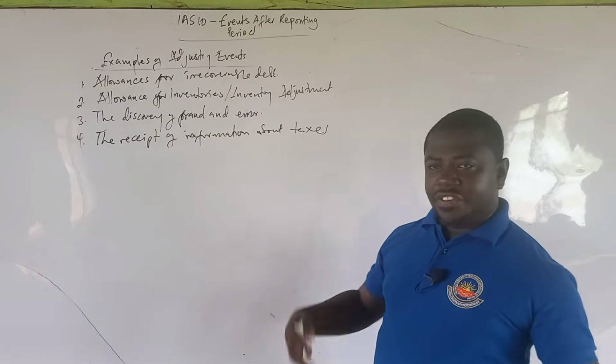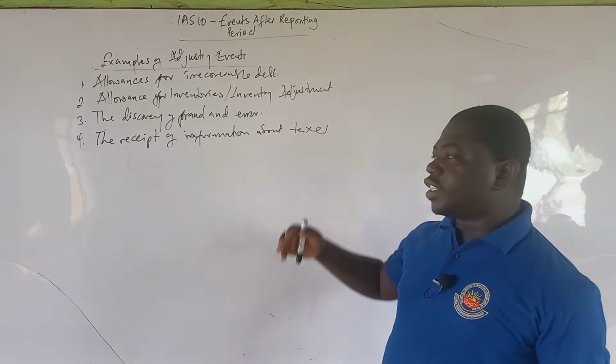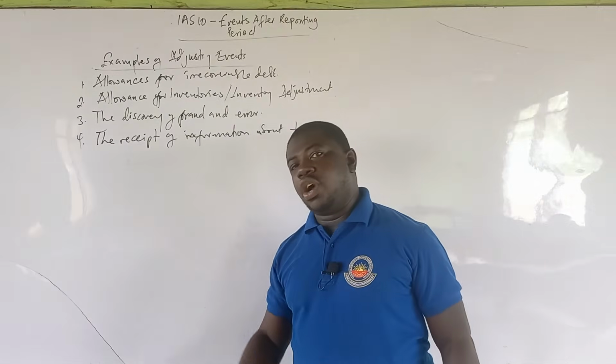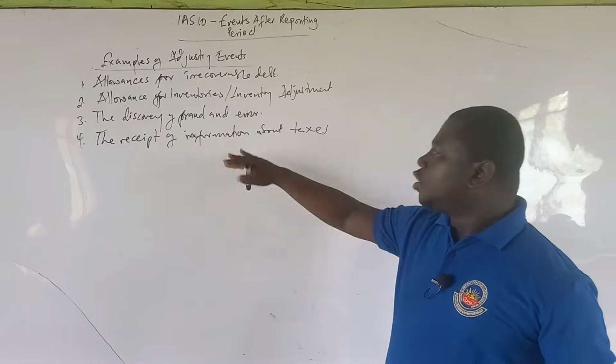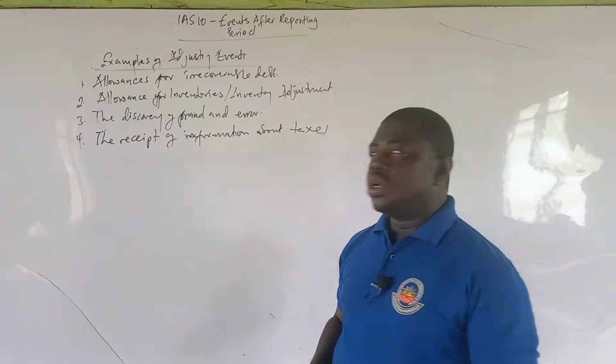So even though the event has happened in January 2023, because it's taking retrospective effect, you need to adjust that on the financial statement or you need to make changes. You don't have to continue to charge the old rate. This is just an example for you to understand. So when you receive information about taxes, you need to adjust it.